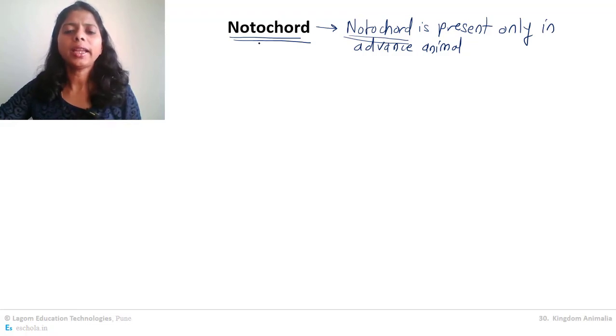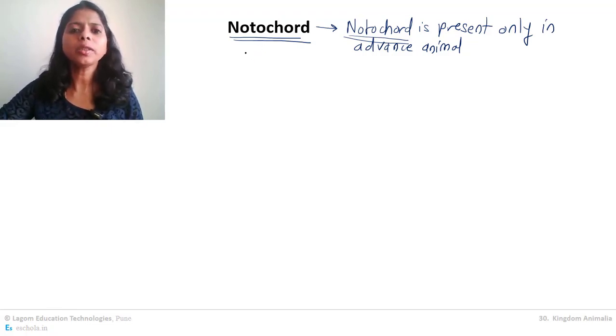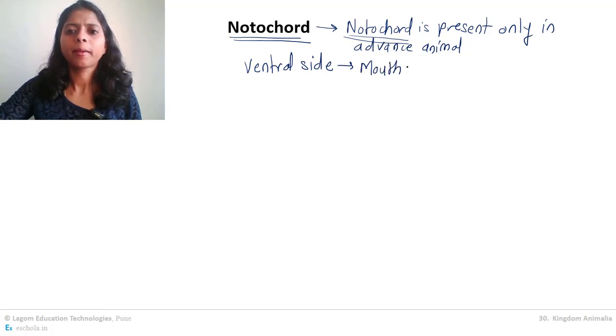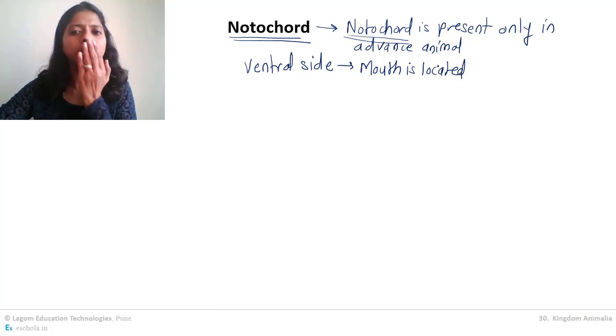Every animal is basically having four sides of its body, but here we are talking about only two sides. So there are two sides present in the body. One is called the ventral side, where our mouth is located. So here my mouth is located, it is my ventral side.